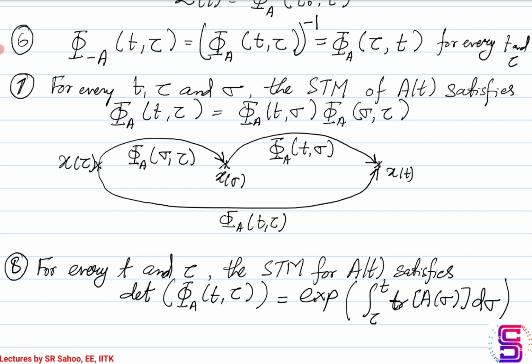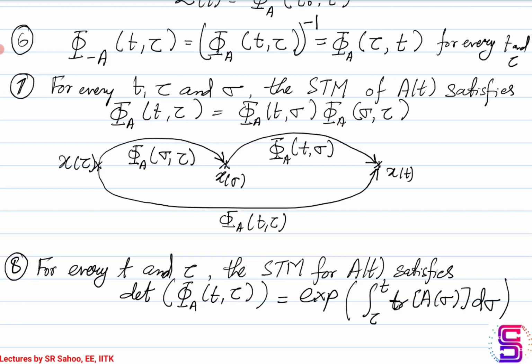Okay, so with this we have covered all the important properties that we have for state transition matrices. In the next lecture, we'll see the properties for state transition matrices, specifically when this corresponds to a linear time invariant system. The question is, why is this called a state transition matrix?